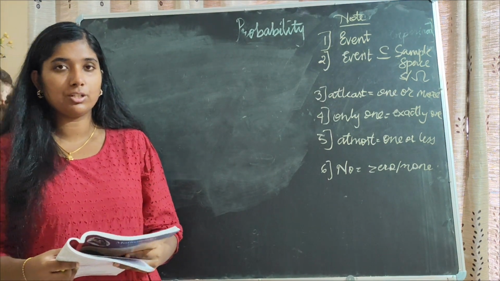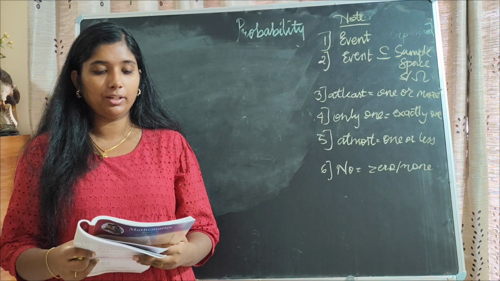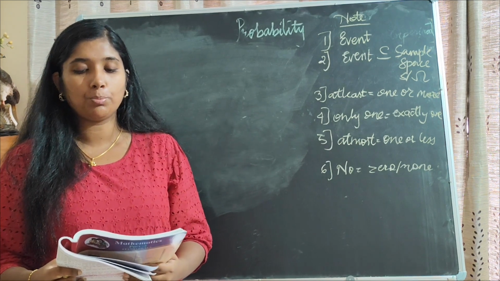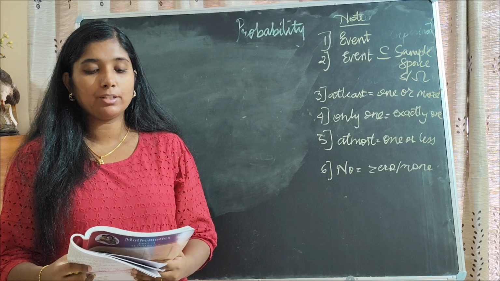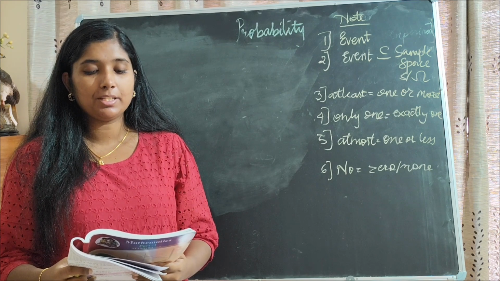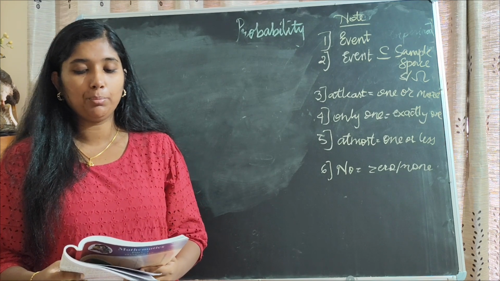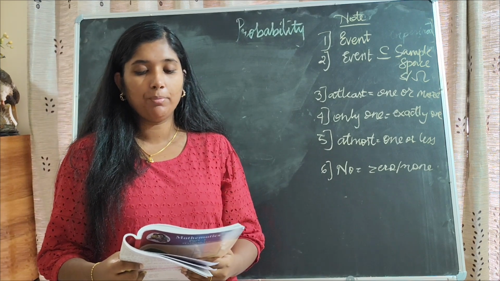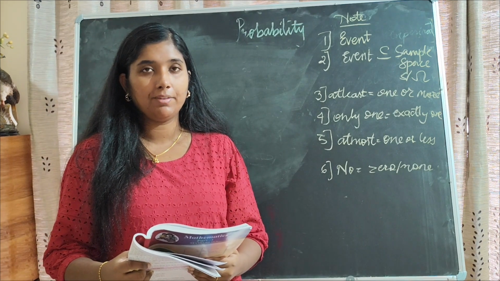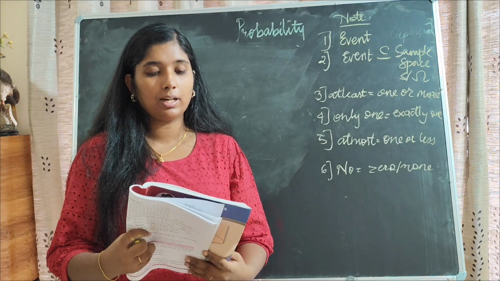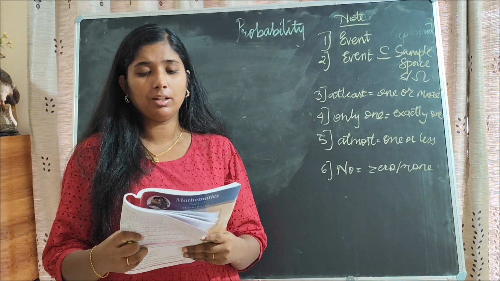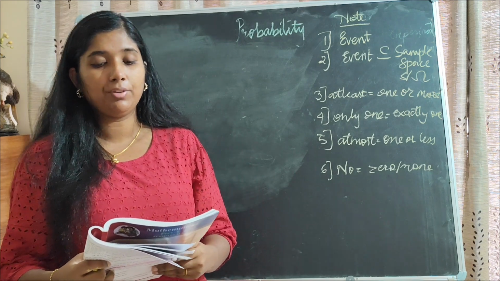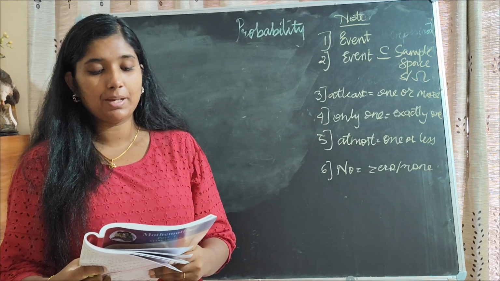Now the next question, the third one, is given as: a sanitation committee of 2 members is to be formed from 3 boys and 2 girls. Write the sample space S and number of sample points n of S. Also write the following events in set form and the number of sample points in the event. Condition A: at least 1 girl must be a member of the committee. In order to find that, first we need to find the complete sample space S.